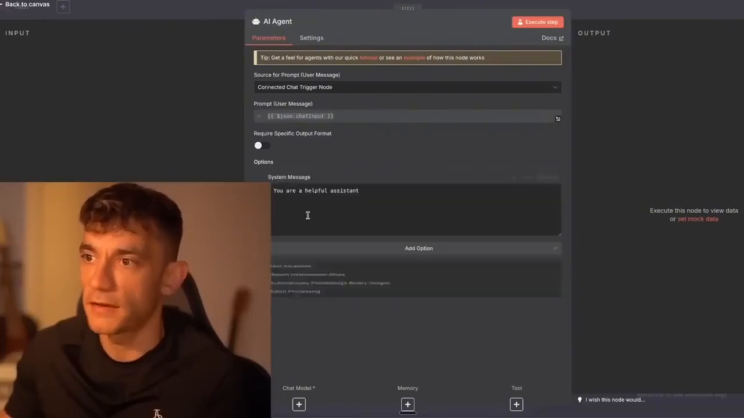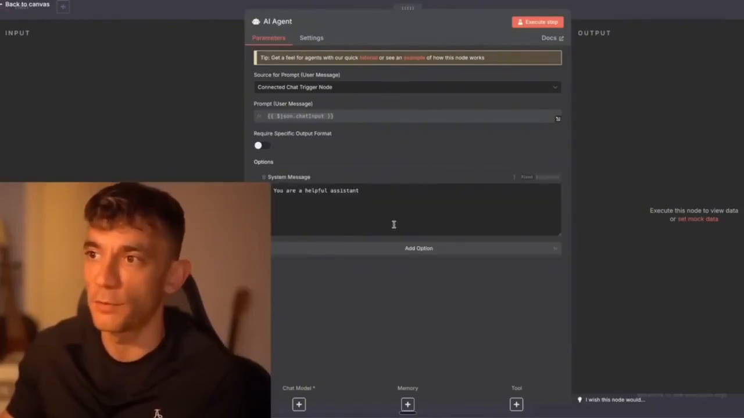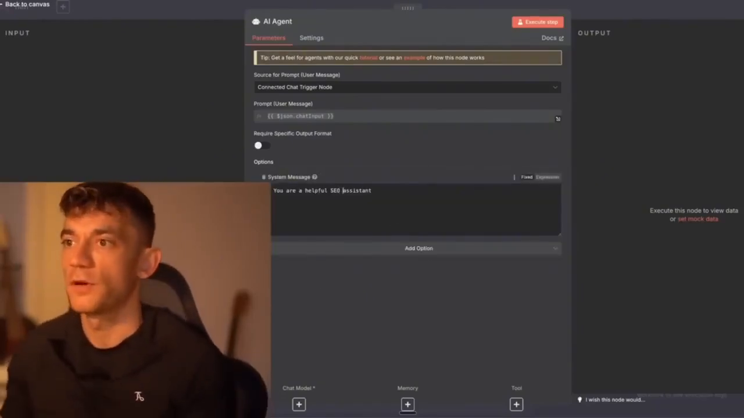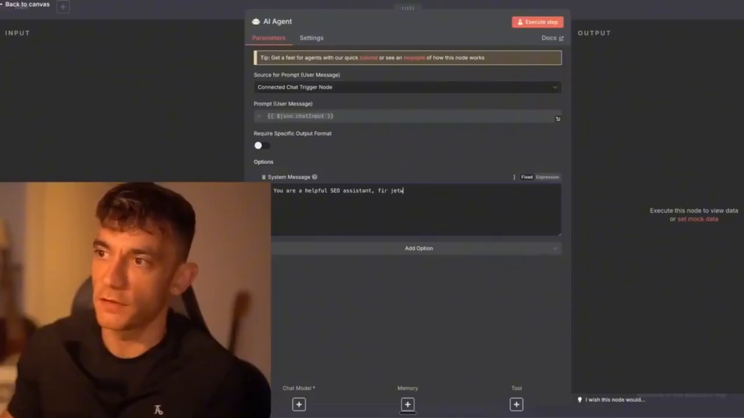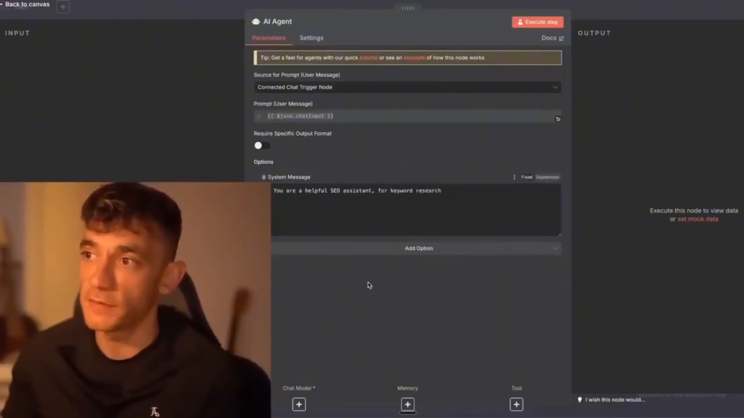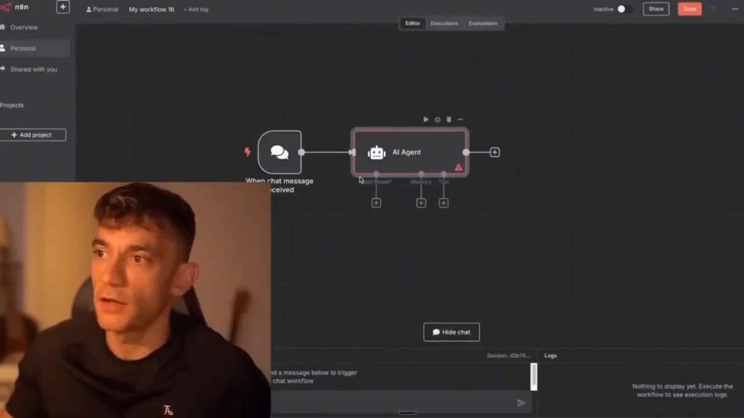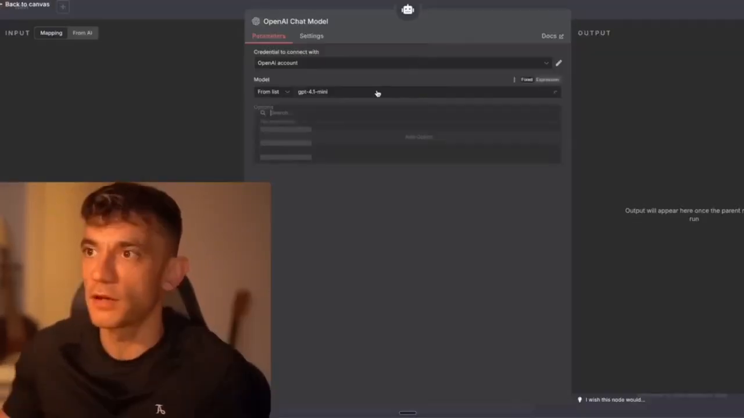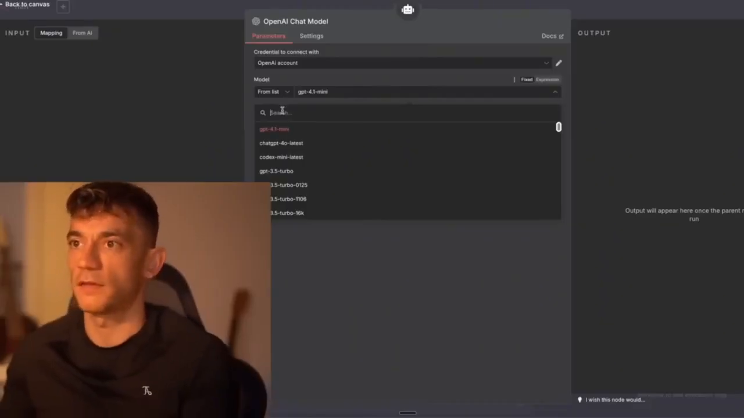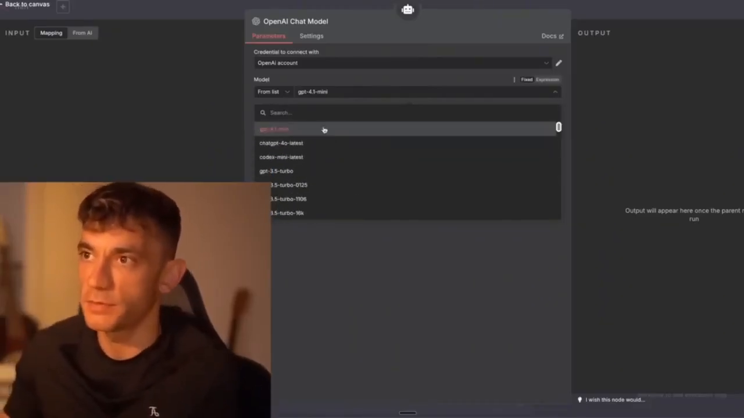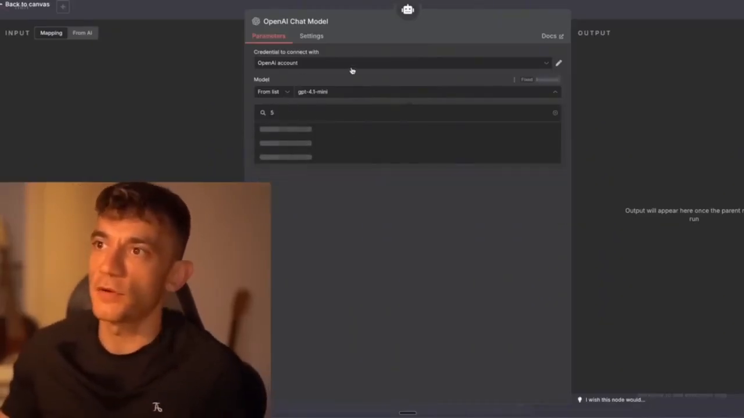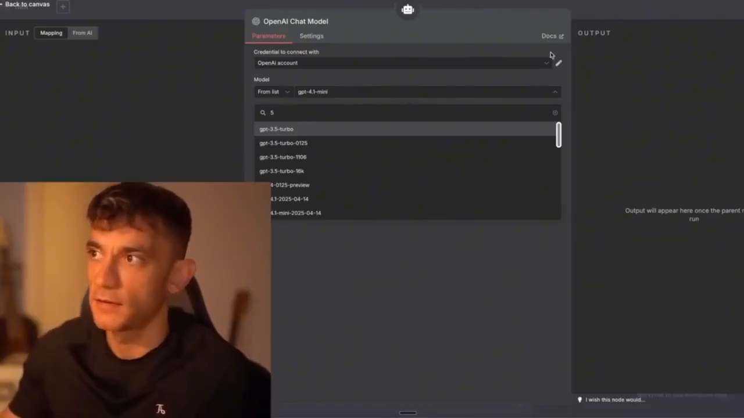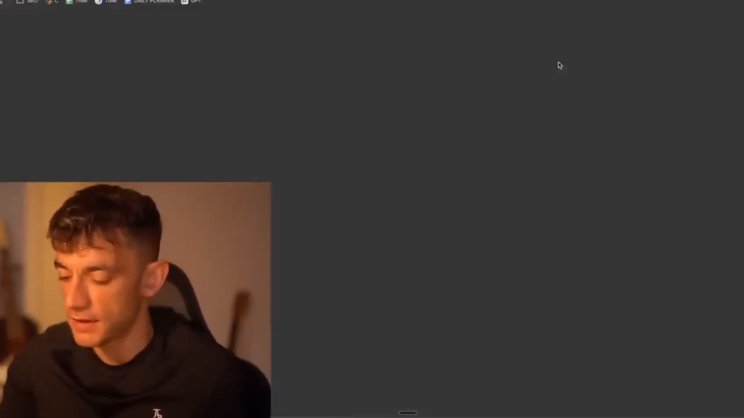Then from here, we're going to add a system message. So for example, you're a helpful assistant. Let's put, you're a helpful SEO assistant for keyword research, just to create something useful and valuable with GPT-5. And then from here, we're going to go down to the chat model and select OpenAI. Then we're going to select 5 from the list. There are many different models of GPT, but you want to use 5. Now, if you don't have your OpenAI account connected, you would just go over here and get an API key from platform.openai.com.